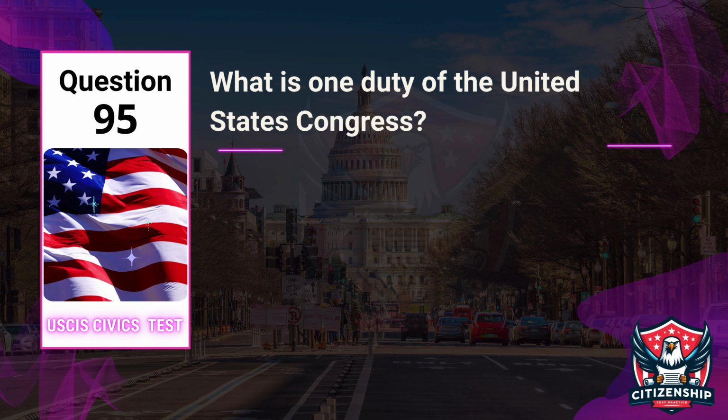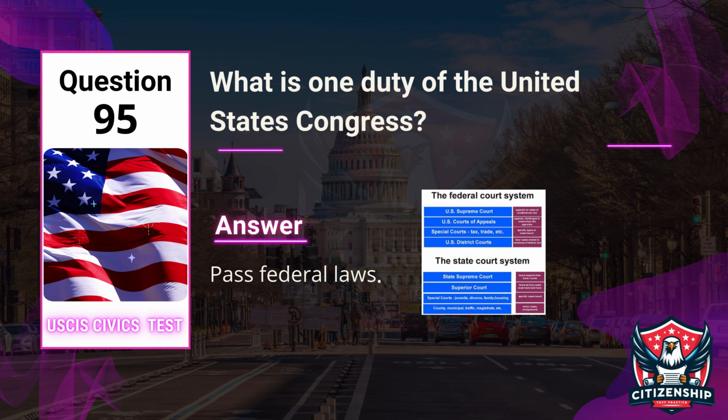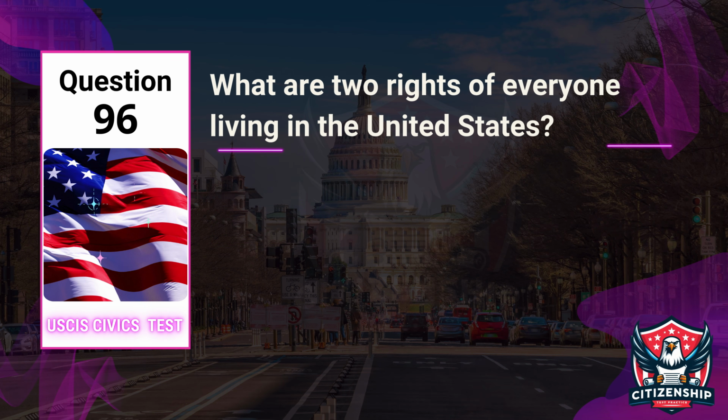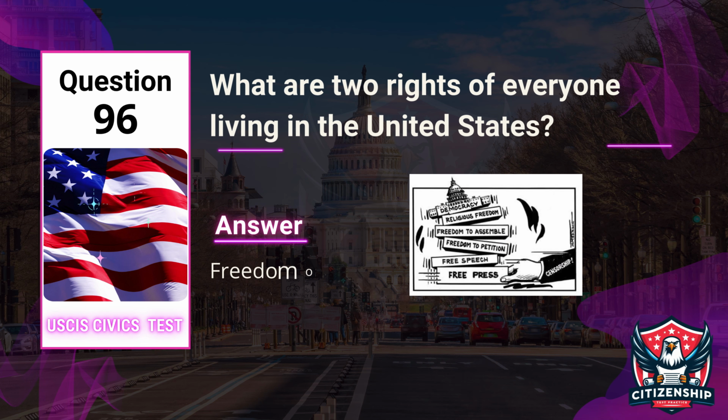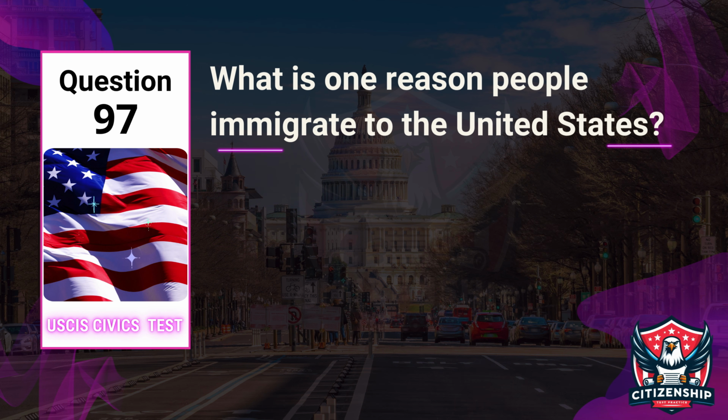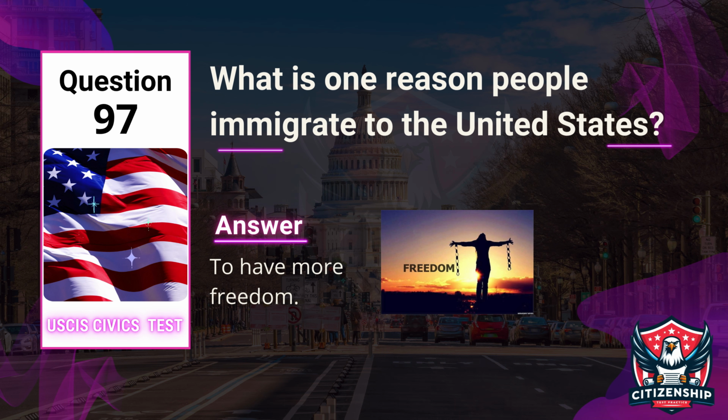Question 95. Officer, what is one duty of the United States Congress? Applicant, pass federal laws. Question 96. Officer, what are two rights of everyone living in the United States? Applicant, freedom of speech and freedom of assembly. Question 97. Officer, what is one reason people immigrate to the United States? Applicant, to have more freedom.